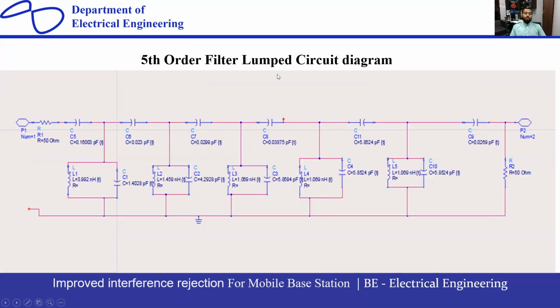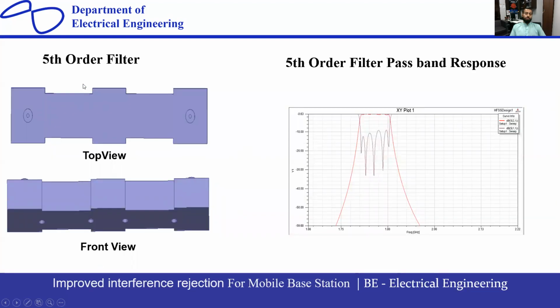Now the fifth order filter. The target of my final project is up to fourth order, but I had a little bit of extra time, so I have already designed the fifth order as well for future work. Because it's a research type project, I have done extra work. The fifth order filter that I have designed is the same as the fourth order. First, I did calculations to find the values of the capacitors and inductors, then converted this filter into the HFSS software and made the model.